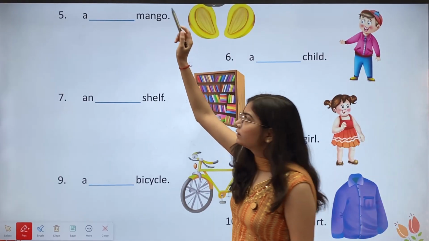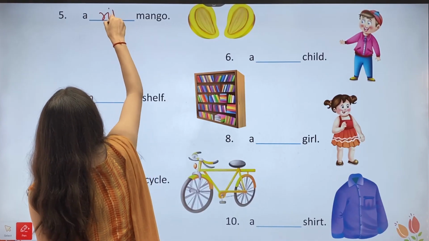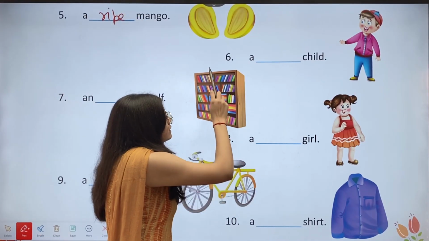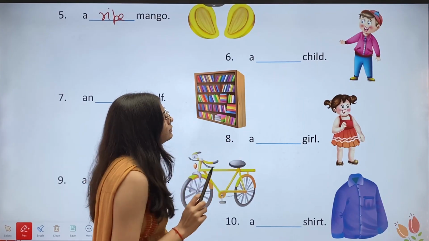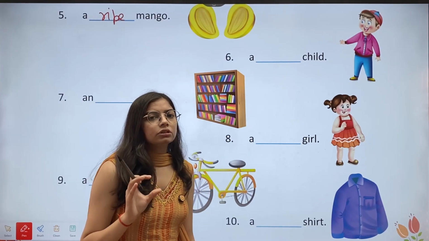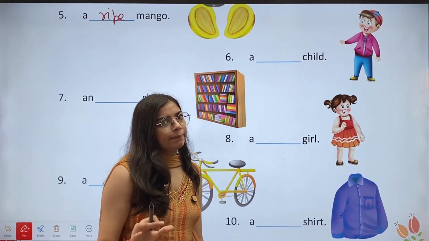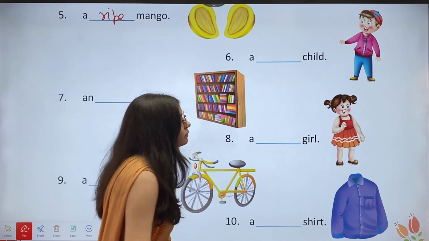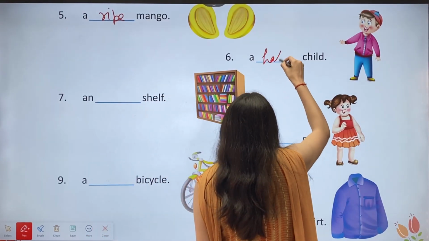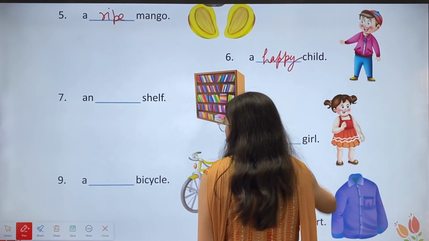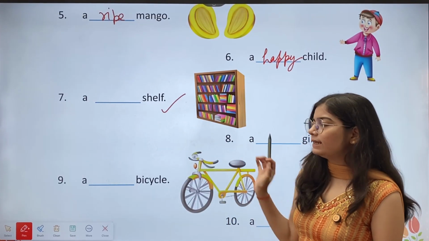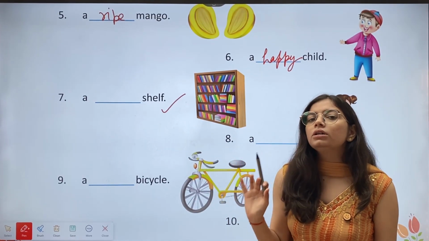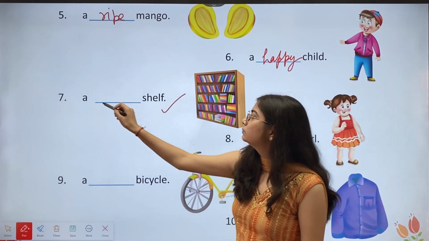So we'll write. Then sixth, a dash child. So a happy child. Okay. Then we have seventh one, a dash shelf. So a long shelf.